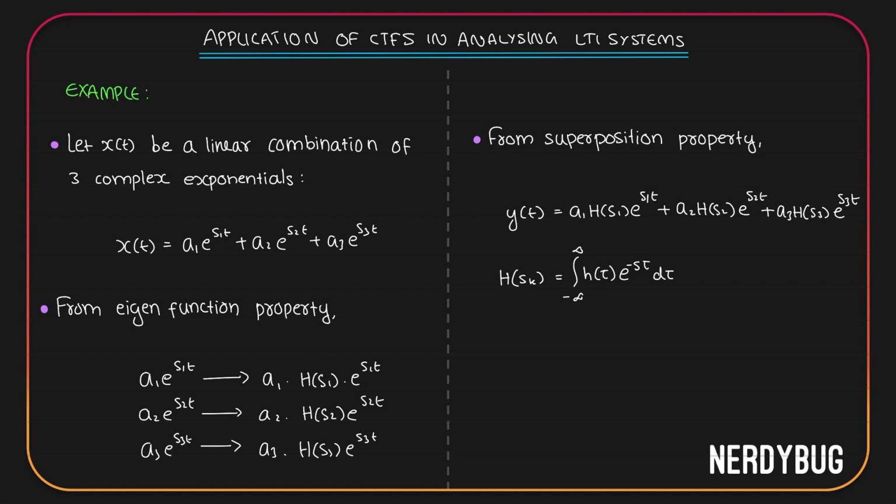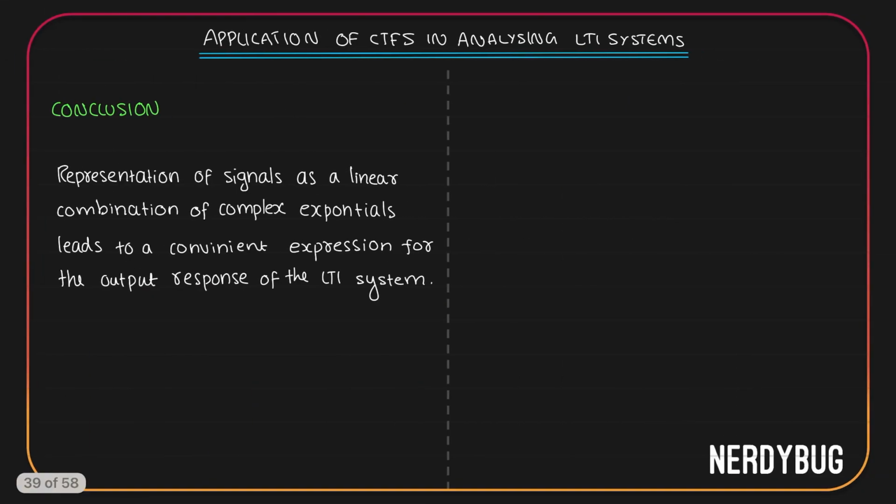So technically, by writing a periodic signal as a linear combination of complex exponentials, finding the output of an LTI system mathematically becomes way more simple. The conclusion we can make over here is this: representation of signals as a linear combination of complex exponentials leads to a very convenient expression for the output response of the LTI system.